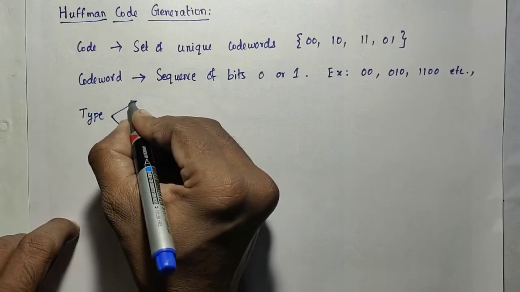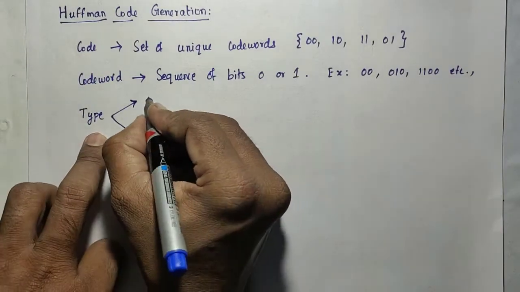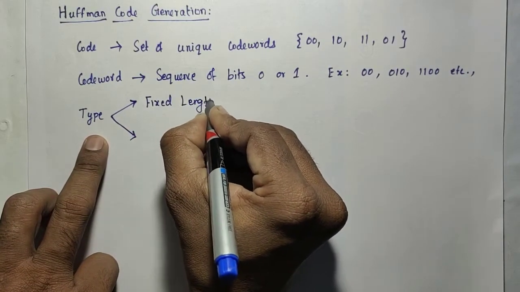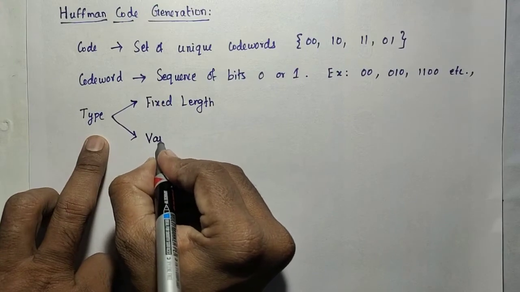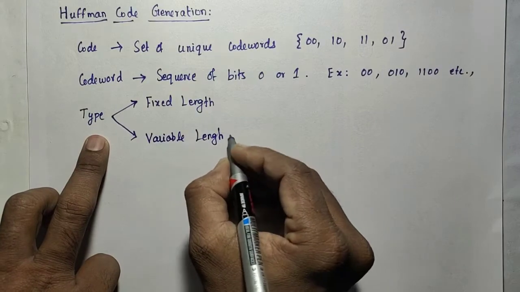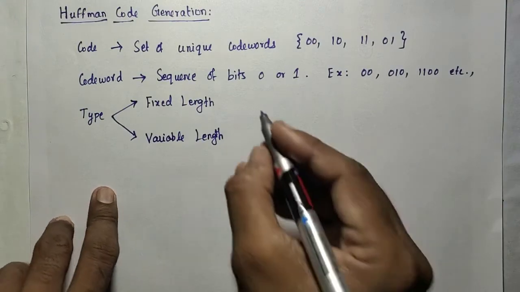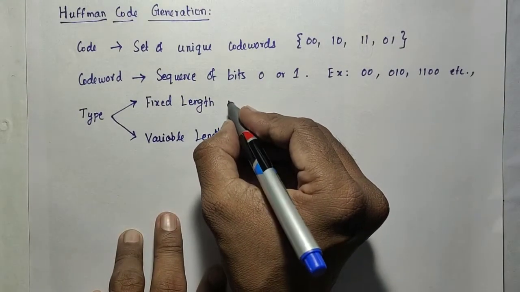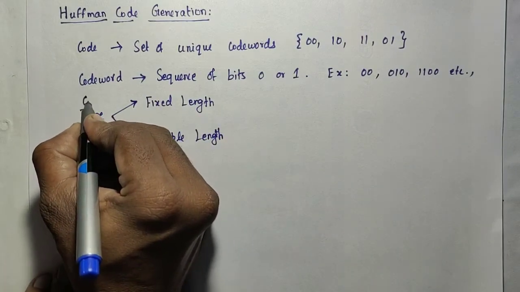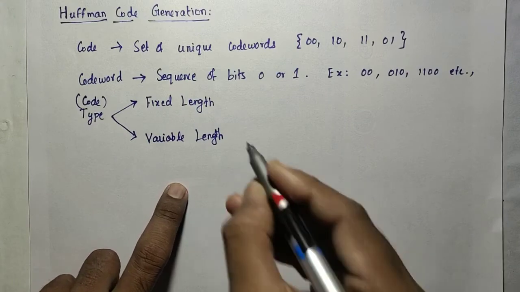Based on the length of the code words, the code can be classified as fixed length code and variable length code. Fixed length means the length of the code words in the code are equal. So the type of the code is fixed length or variable length.